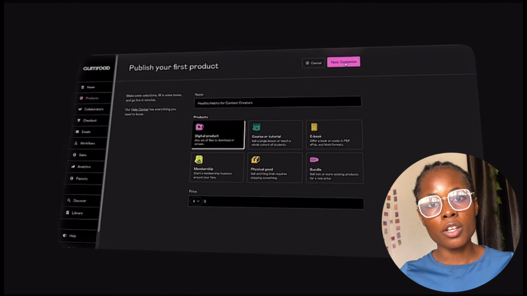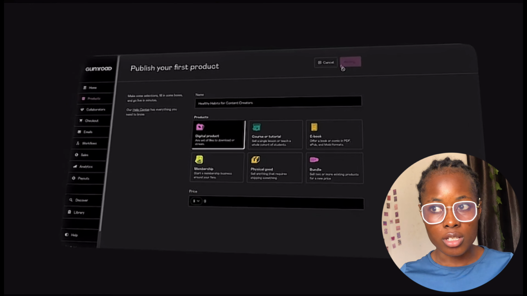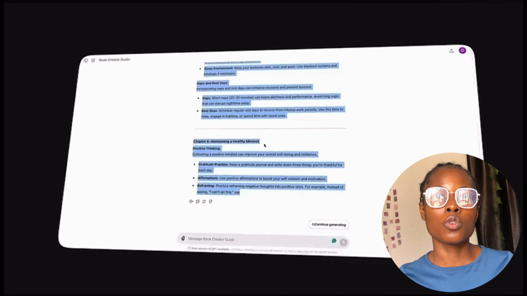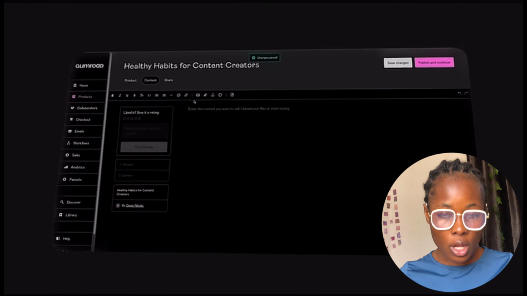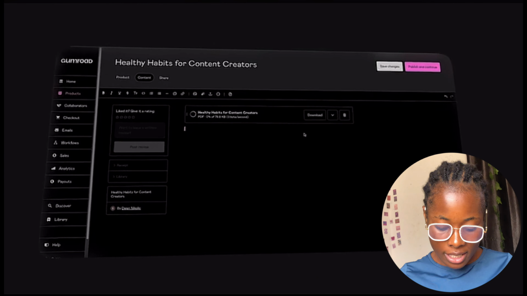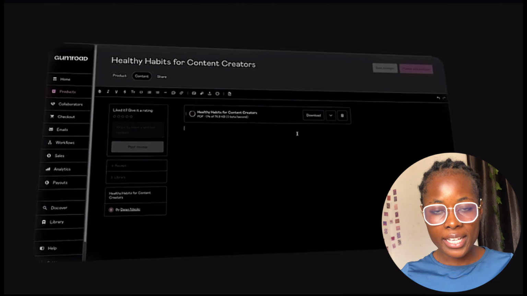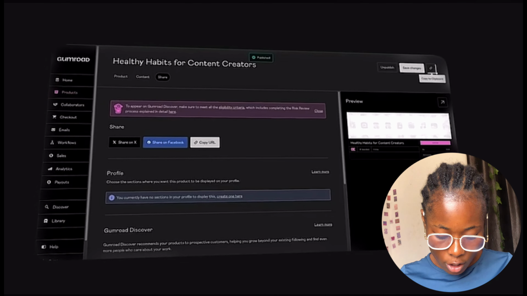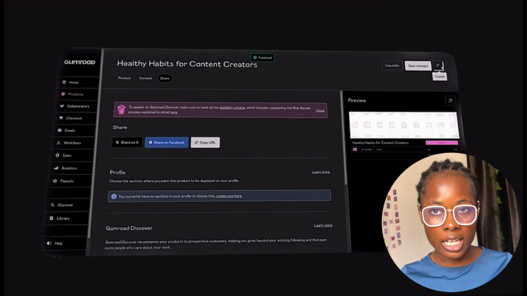I'm going to make it $9. So I'm just going to click on customize and write a brief product description so that whenever someone clicks on my profile on Gumroad, they are going to know what I am actually talking about. And to get the description, if you don't know what to write, just ask ChatGPT to get you a product description. So after inputting the product description, the most important part now is the content section, where you want to copy and paste the PDF file that you got from Google Docs. You want to copy and paste it into the content section so that when someone purchases the product, they can download that one as well, or they will read before purchasing your product so that they will understand the